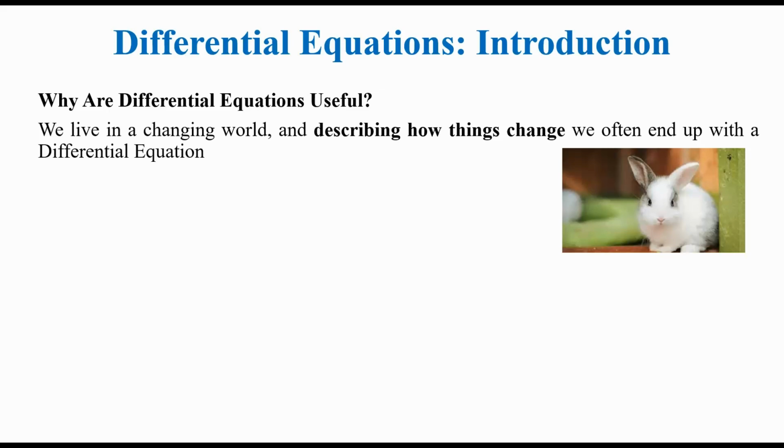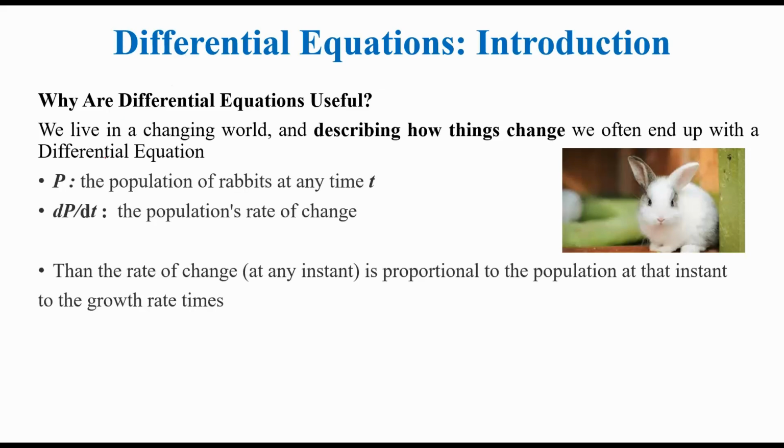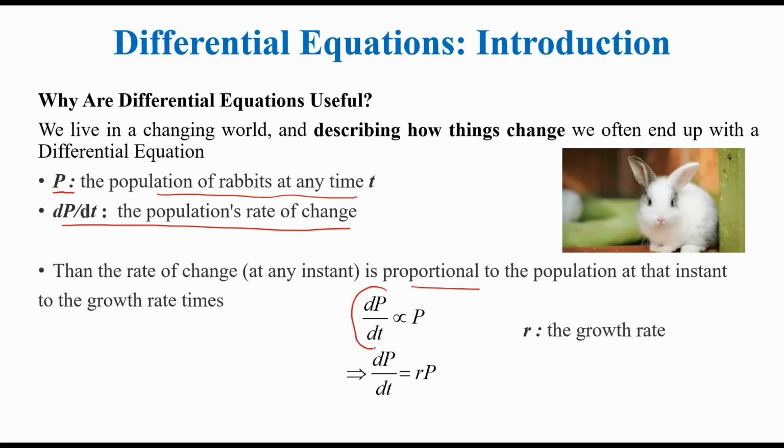So we can model this phenomenon by considering p as the population of rabbits and dp by dt as the population's rate of change. Then we see that the rate of change of population is proportional to the population at that instant. So we can say that the rate of change of the population is proportional to the population at that instant. Now if we remove this proportionality, we will have a constant. So this is the growth rate.